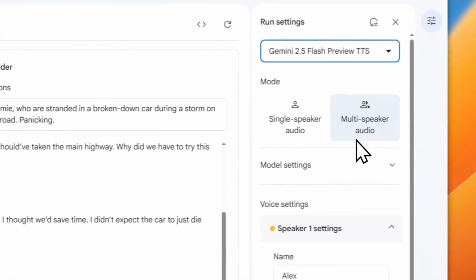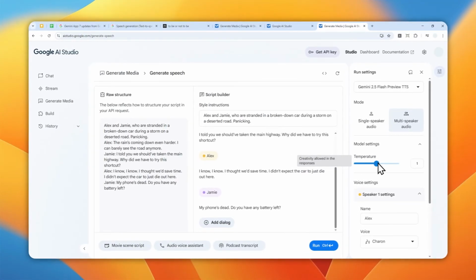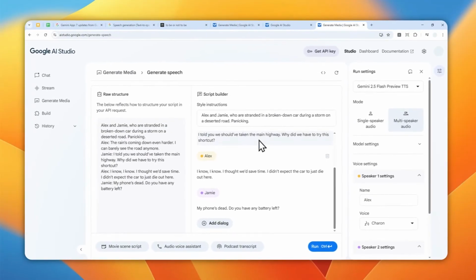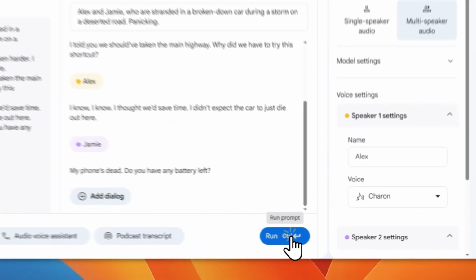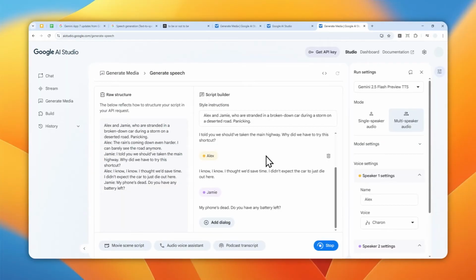But anyway, after that, you can select the model setting. This is just the temperature setting, which is how close the AI must be to the instruction that you have provided. But in this case, I'm going to be using the default setting. And when you're done with all the settings and also the dialogue, just click the run button and let AI generate a speech for the two people in this conversation. And since I'm using the Flash model, it is going to be a lot faster.